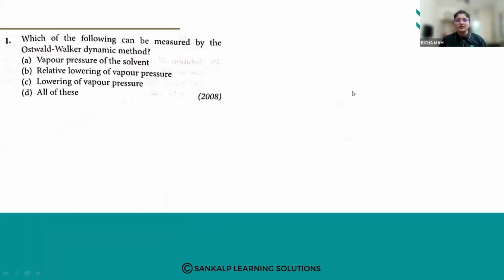This is the first question. Which of the following can be measured by: A, vapor pressure of the solvent; B, relative lowering of vapor pressure; C, lowering of vapor pressure; and D, all of the above. What we have discussed in colligative properties, which are the four important colligative properties which we have studied?